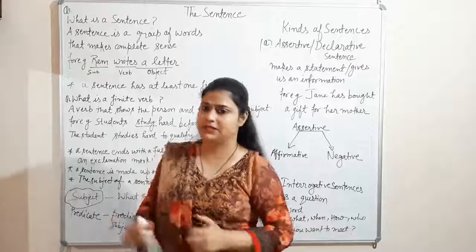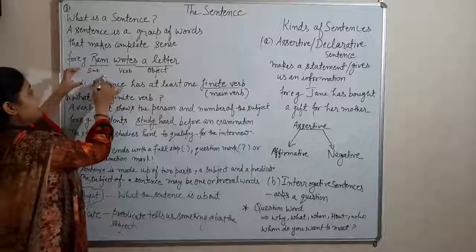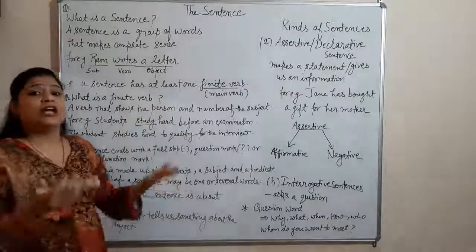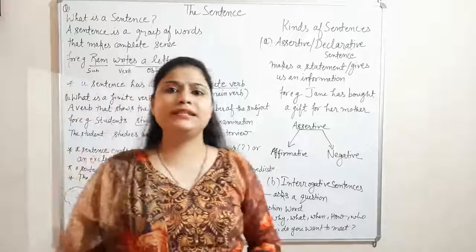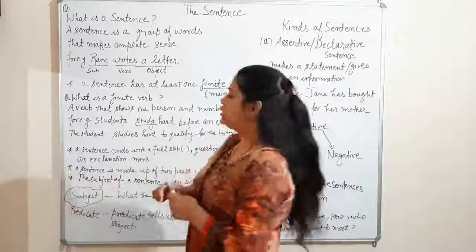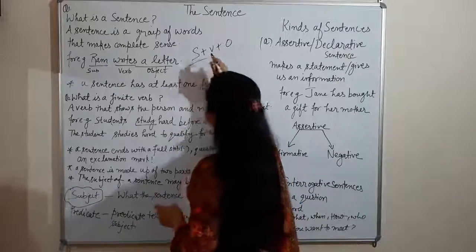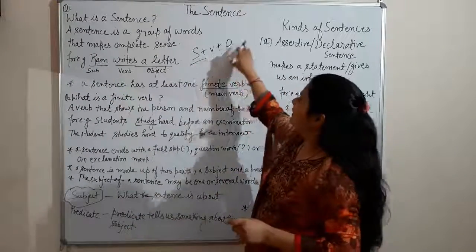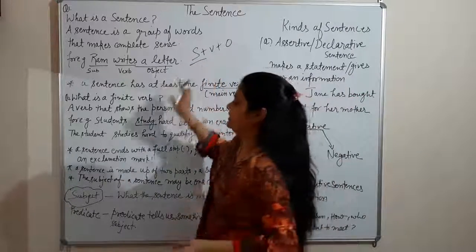Such a group is a sentence. Ram writes a letter. In this example, you can see that Ram writes a letter. This sentence is able to give its complete meaning itself. Getting? Any group of words cannot be a sentence. To be a sentence, a group of words should be organized. It should have a structure: subject, verb plus object. It means that the sentence should start with a subject followed by a verb, then an object. This is a complete structure of a sentence.